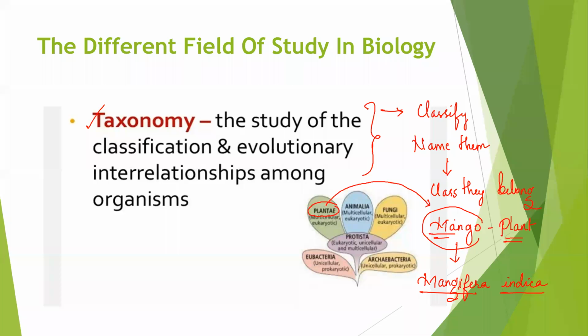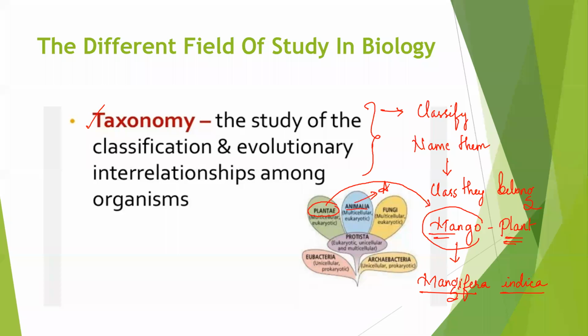That is for mango. Mango is a tree, which comes under the plant kingdom, that is botany. So plants are classified into Plantae, and all the animals are classified into Animalia.